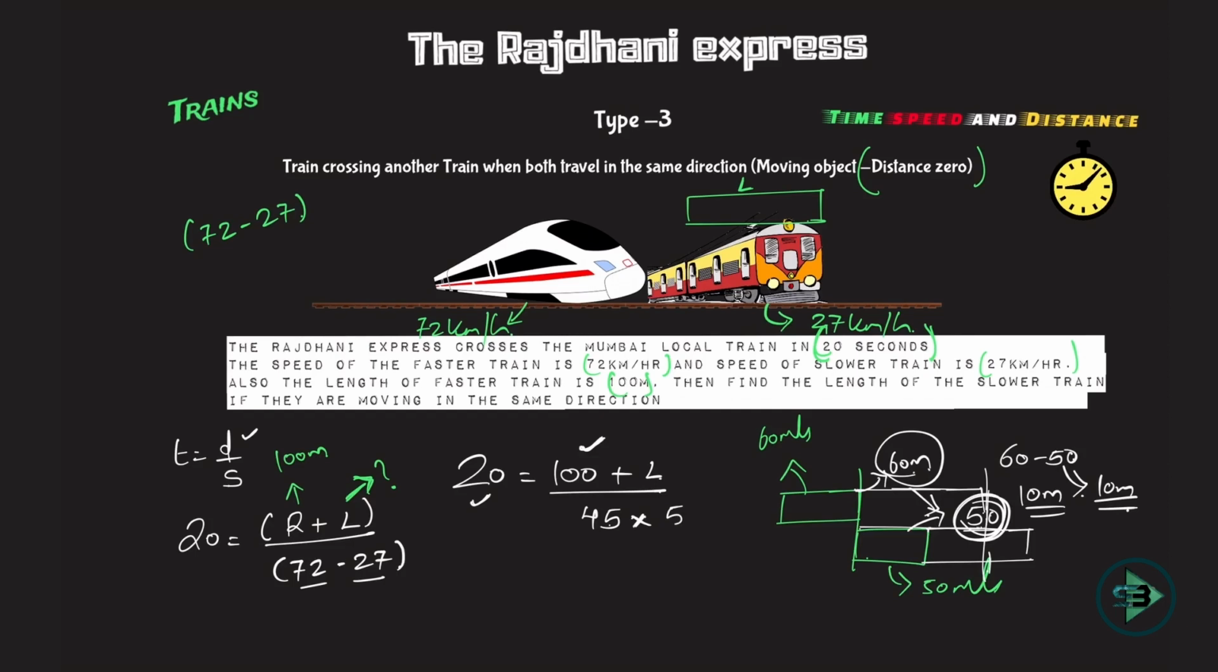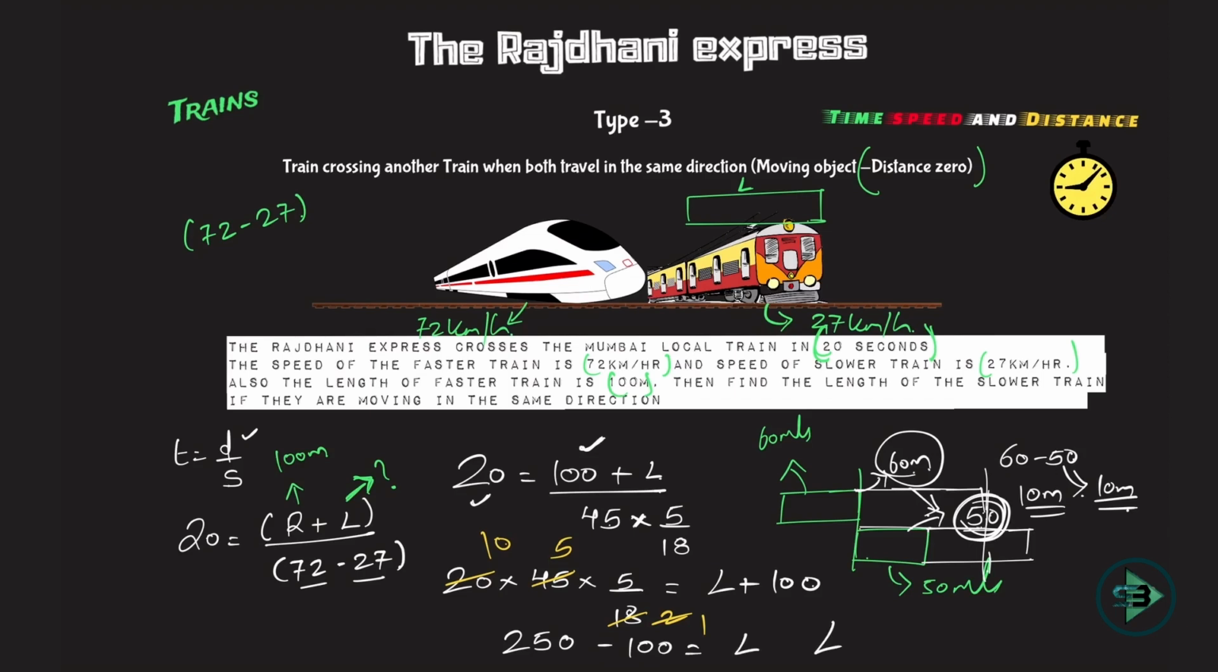So what will I multiply this by? 5 by 18, because I need to convert this. So now this is how the problem turns out to be: 20 into 45 into 5 by 18 is equal to L plus 100. And I need to find out what L is. So just cancel this now. 9 2s are 18, 9 5s are 45, 2 1s are 2, 10s are 5 into 5 is 25 into 10, which is 250. 250 minus 100 is nothing but L. So L comes out to be 150 meters, and that is the length of the local train, which is what I was supposed to find out.